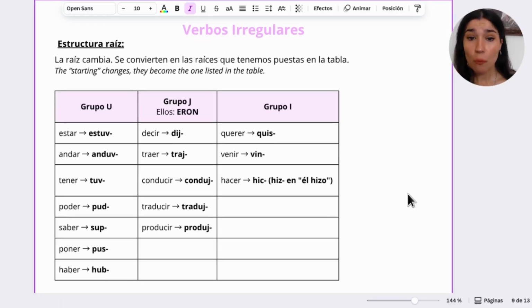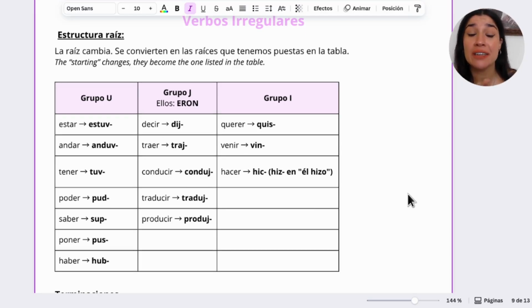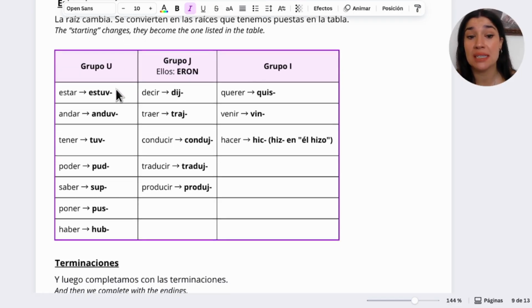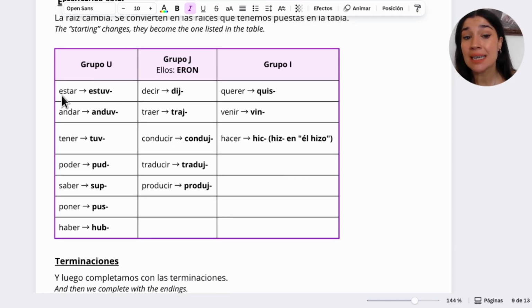So, why are irregulars so difficult? I consider that it is the most difficult verb because there are many that are irregular. We have here the irregular ones in a table. So we have the verbs that go to a U. So estar becomes estuvo. Andar becomes anduvo. Tener, tuvo, and all of them.